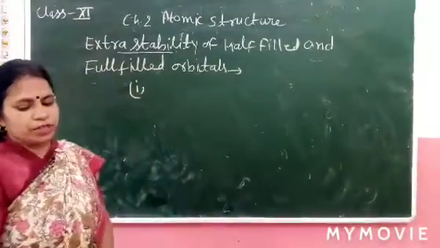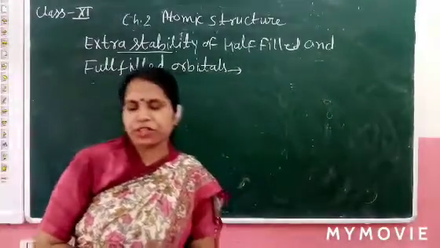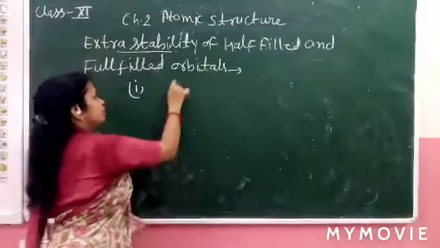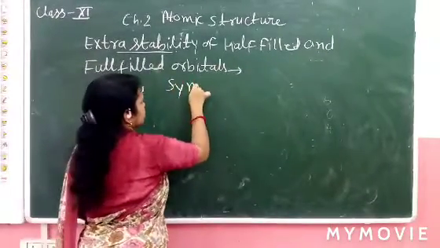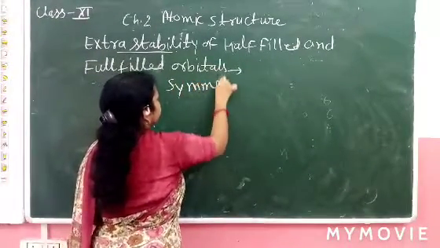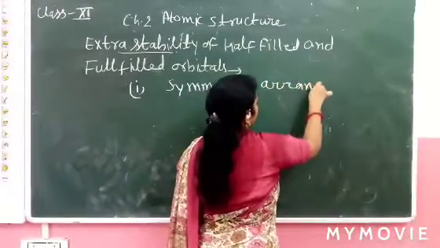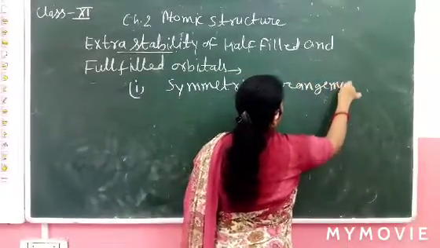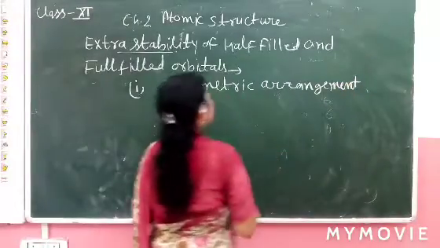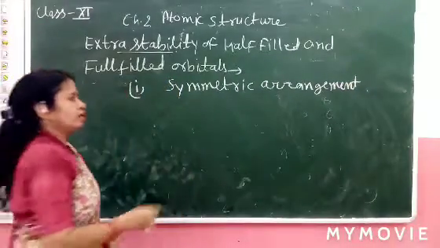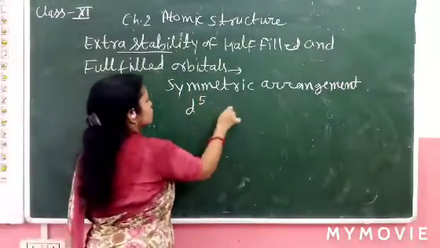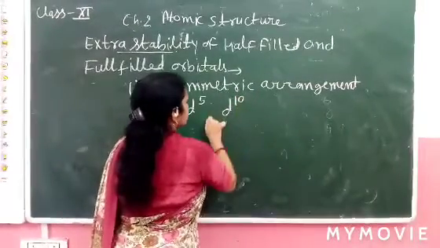The first reason is symmetric arrangement. So why are d5, d10, f7 more stable? What is the reason?